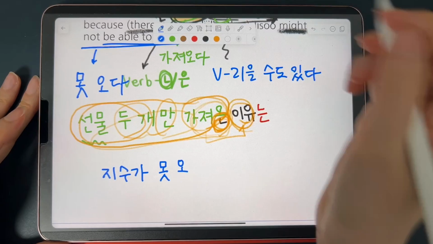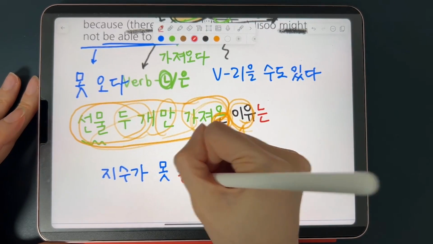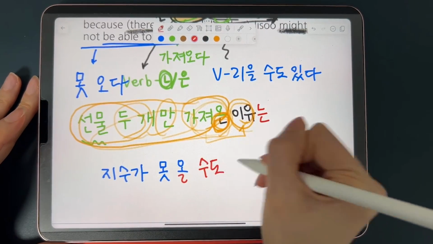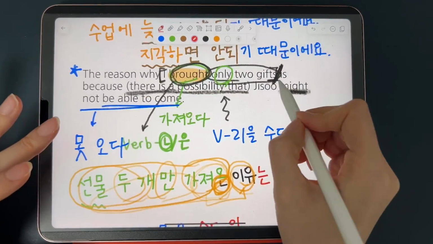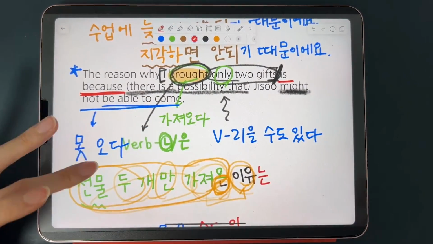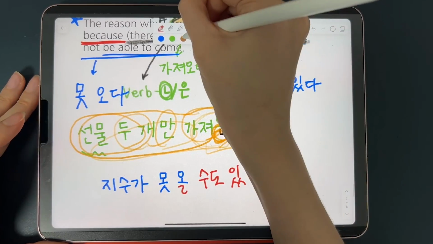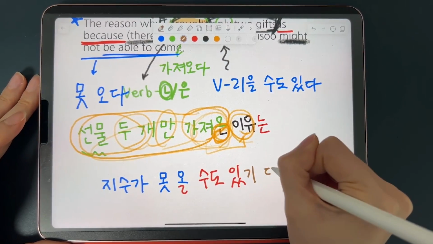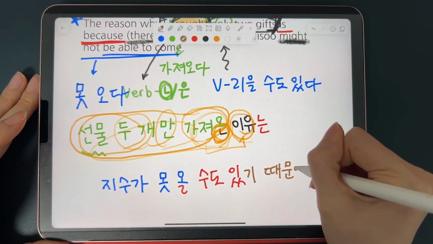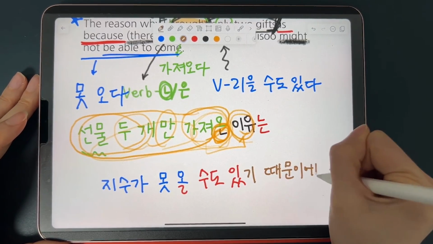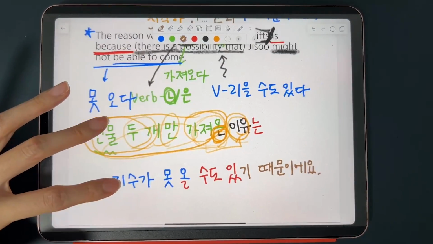There is a possibility for that. So you can add the 을 수도 있다 grammar. 못 올 수도 있다. And then this is the reason is because of that. So 있기 때문이에요. 선물 2개만 가져온 이유는 지수가 못 올 수도 있기 때문이에요. Would be the correct sentence.